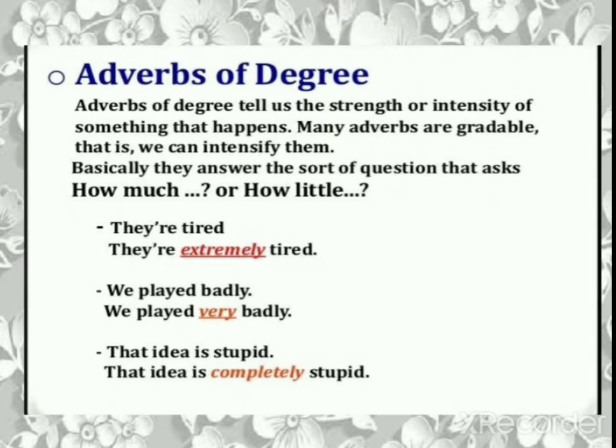Now next, adverbs of degree. Adverbs of degree tell us the strength or intensity of something that happens. Many adverbs are gradable, that is, we can intensify them. Basically, they answer the sort of question that asks how much or how little. Kitna. Remember, adverbs of degree give you the answer of how much or how little. Here we are not sure about the perfect numbers.